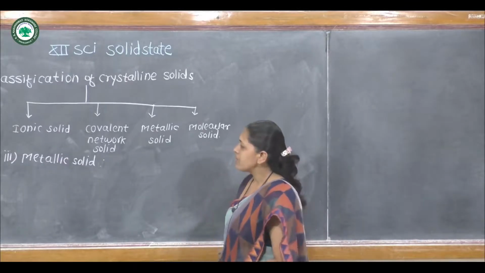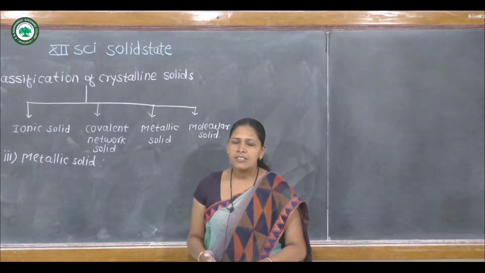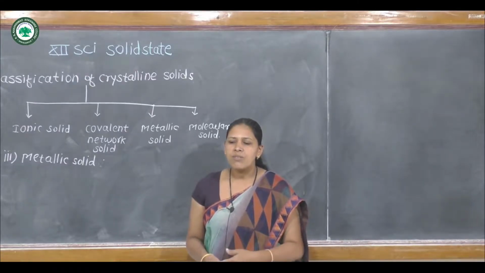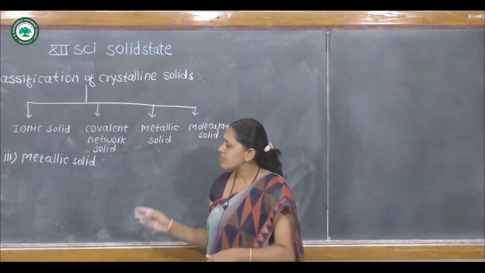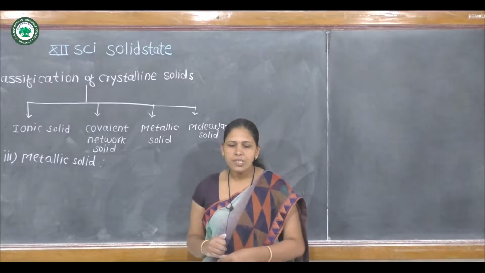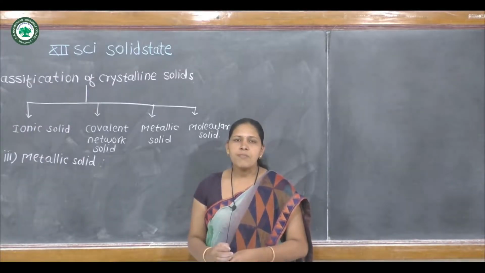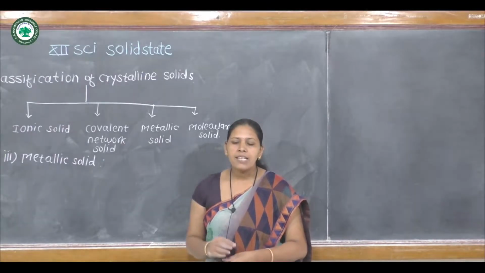For example, iron, copper, gold, silver, sodium, potassium are some metals. Therefore, metallic solids are formed by atoms of metallic elements.